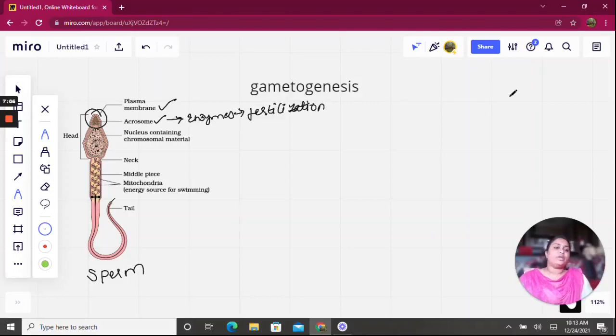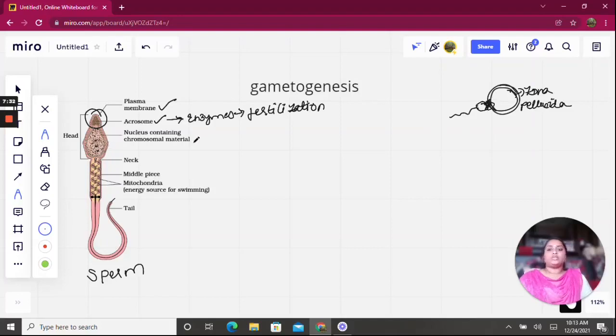During fertilization, the ovum has an outer layer called the zona pellucida layer. While fertilizing, this acrosome contains a lysosome enzyme which dissolves the zona pellucida layer and is helpful for penetration of the ovum. So this is the use of acrosome.